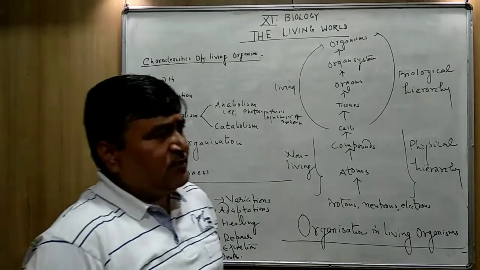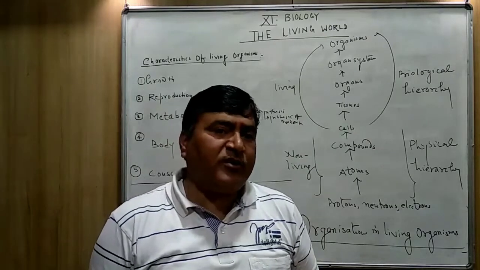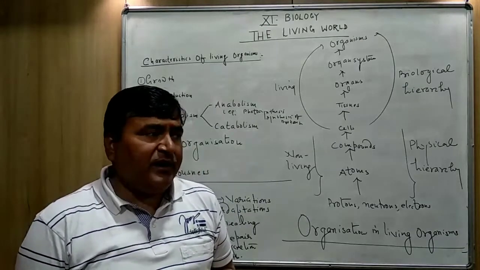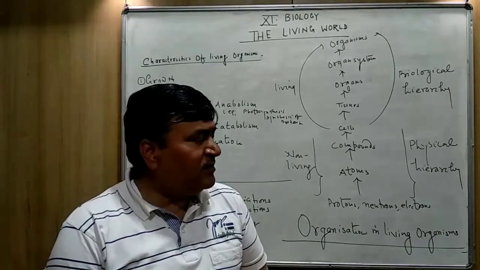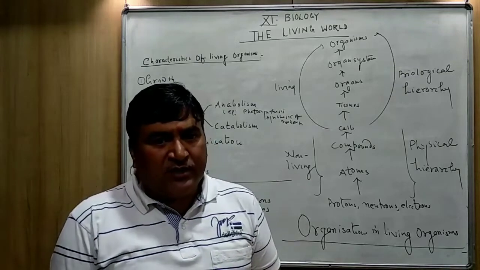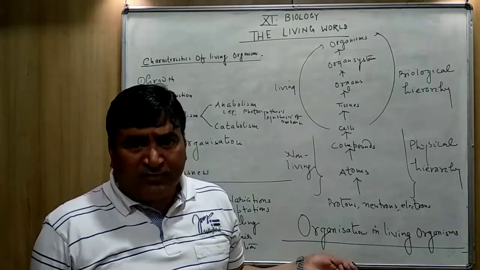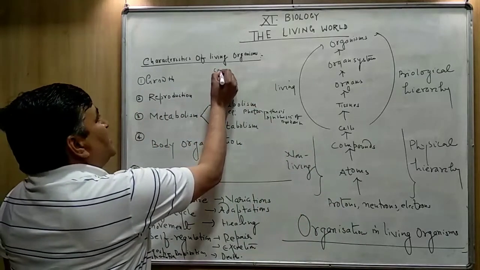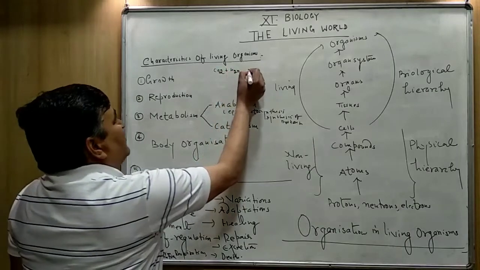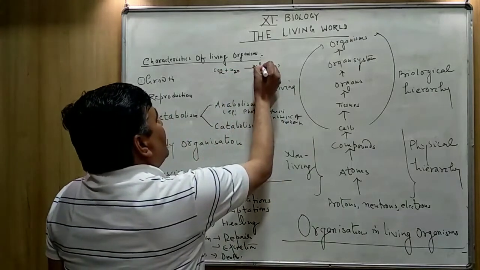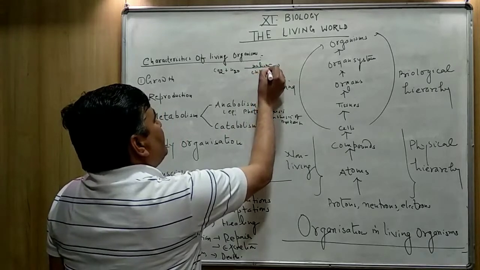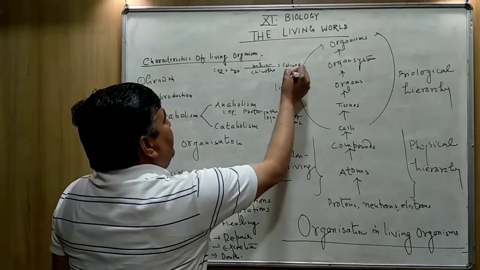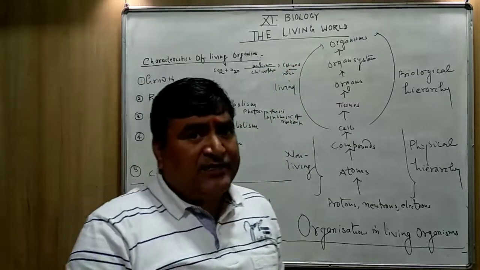While photosynthesis is anabolic process, you can remember, in photosynthesis, the simpler molecules combine together to form the complex one. Carbon dioxide, in class 10, I taught you, carbon dioxide and water in the presence of sunlight and chlorophyll, it forms glucose, C6H12O6. Means the food is synthesized.